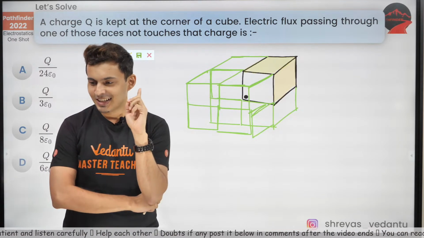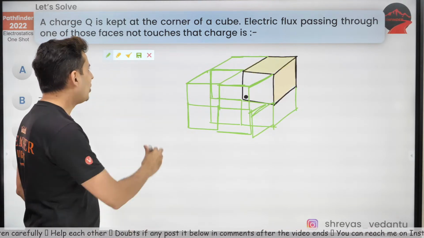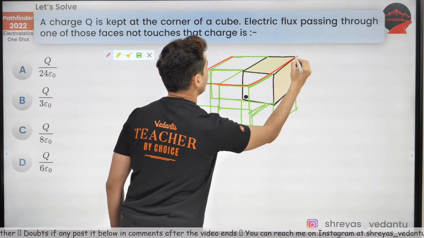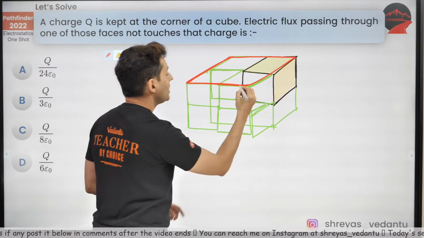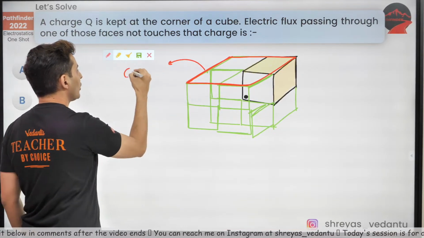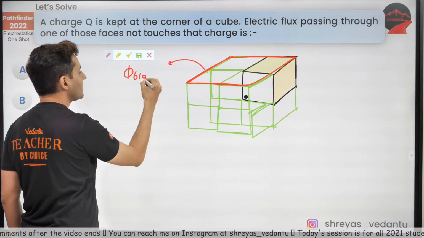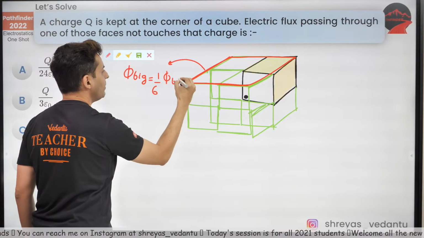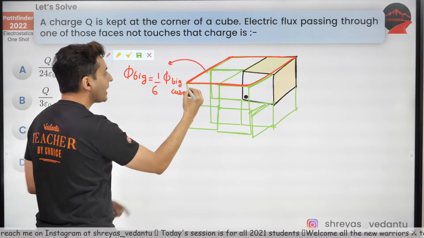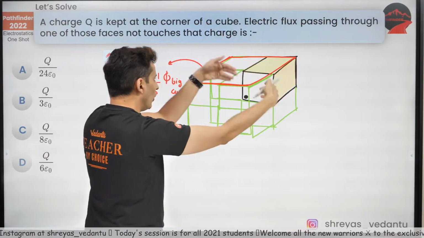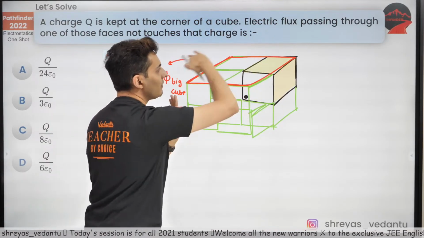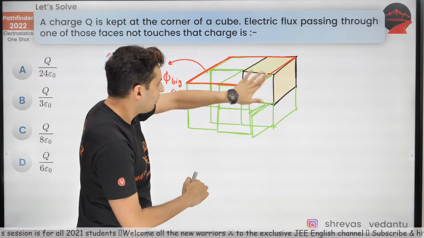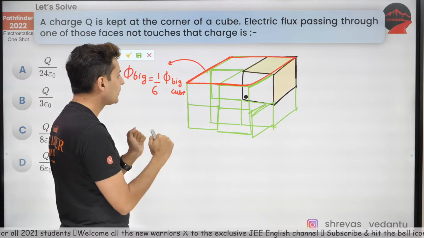Gaussian surface. Now, it should be obvious that if I take a big surface over here, the flux through this big surface is 1/6 the flux through the big cube, because there are 6 big faces of that big cube.